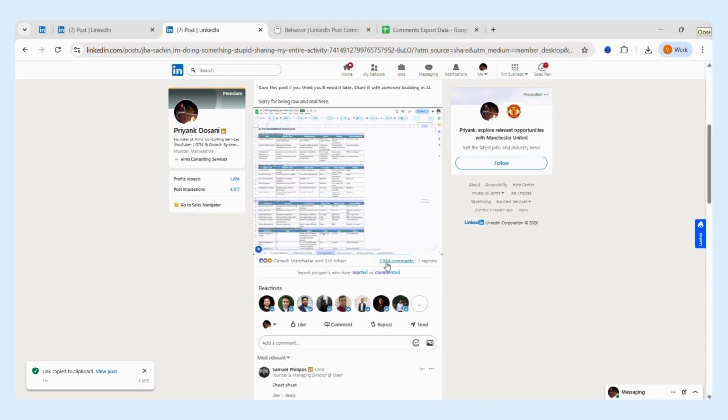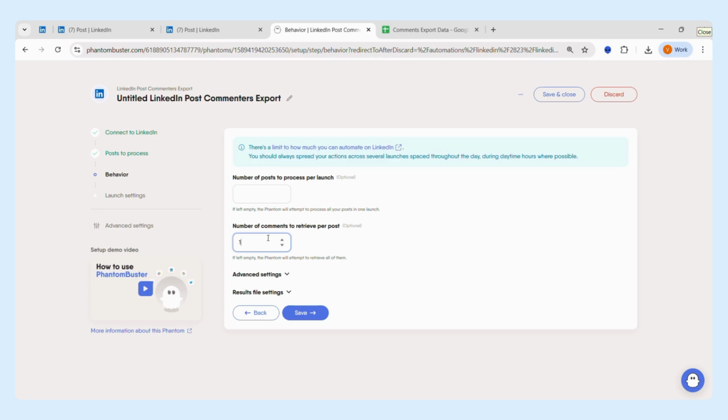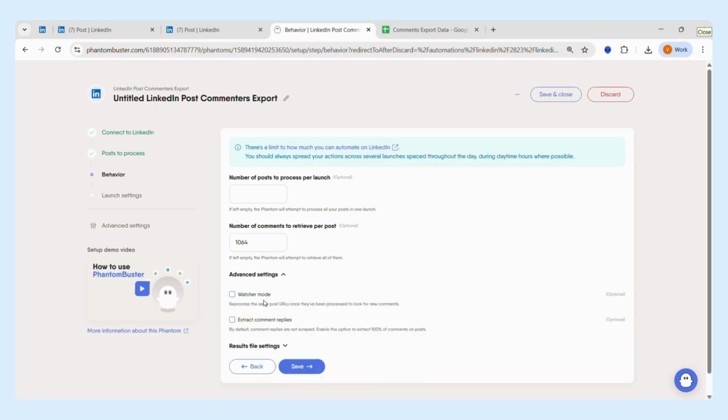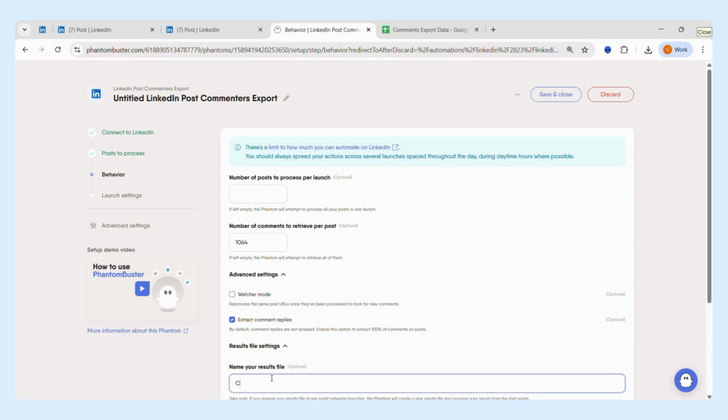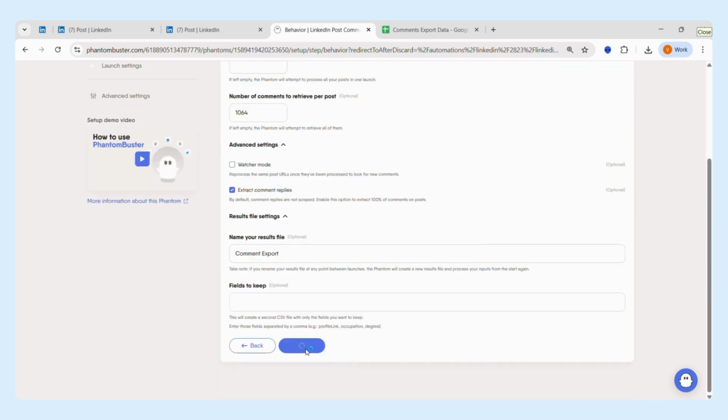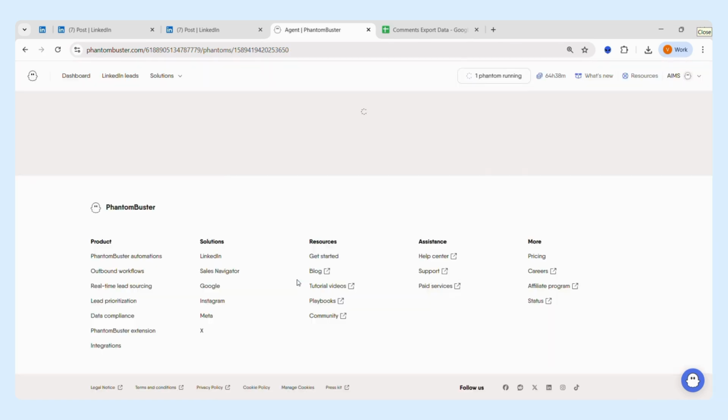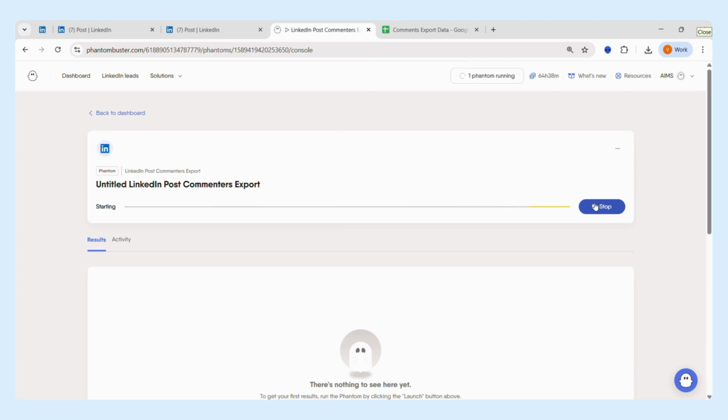So in this case, I can see there are 1064 comments, so I can just type in 1064 over here. And in terms of the advanced setting, if I want to extract the replies of those comments as well, I can do that. Further, I'll just name my result file as comment export, and then I'll click on save again, and launch my particular phantom.